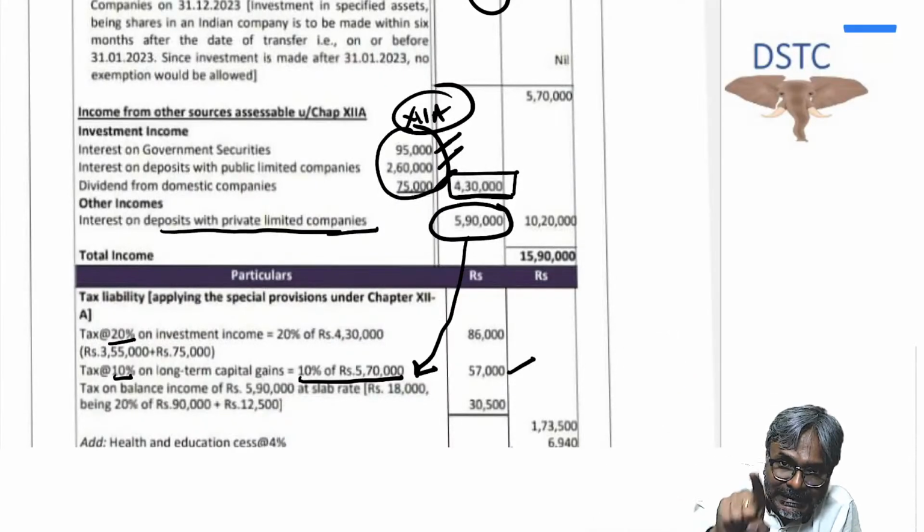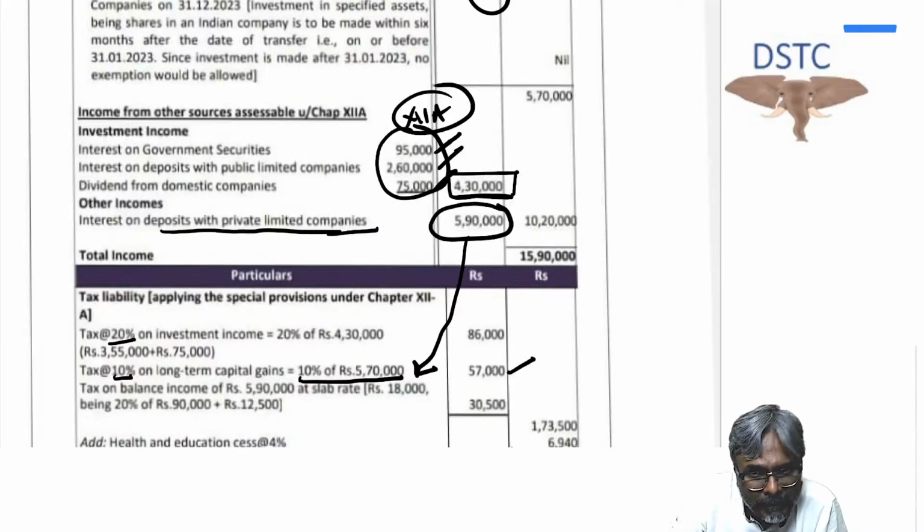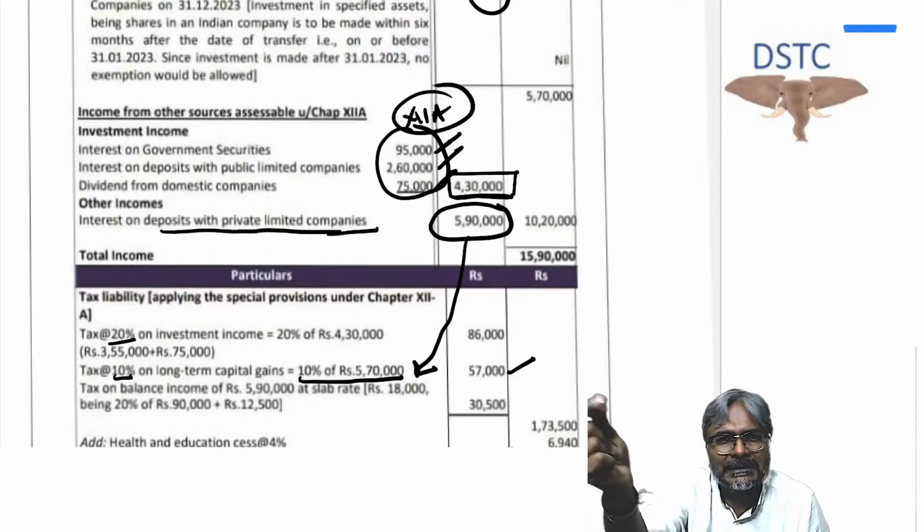So if that is the case, the question is drafted in such a way that they are asking what should be the approach to minimize his tax liability.